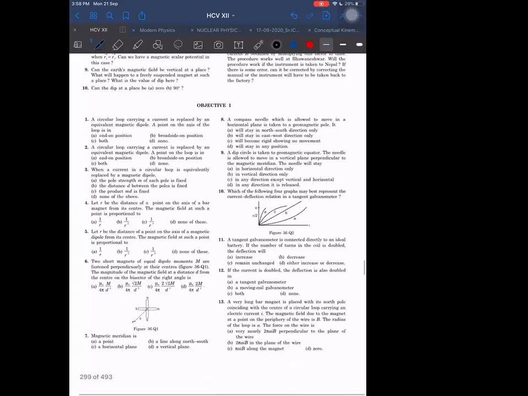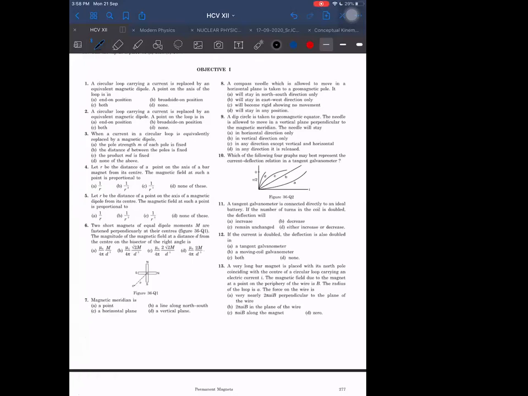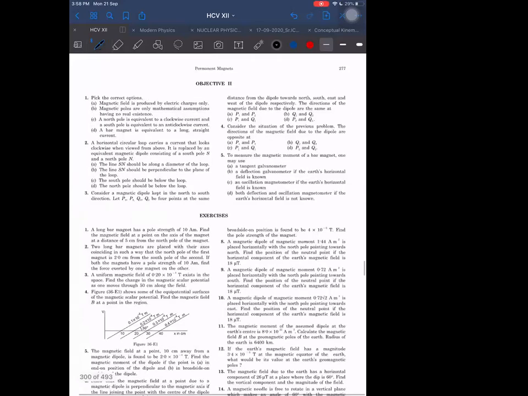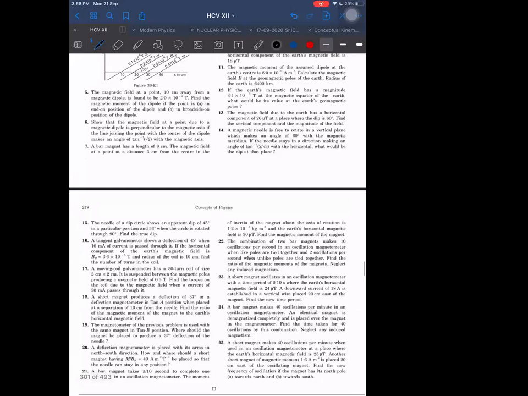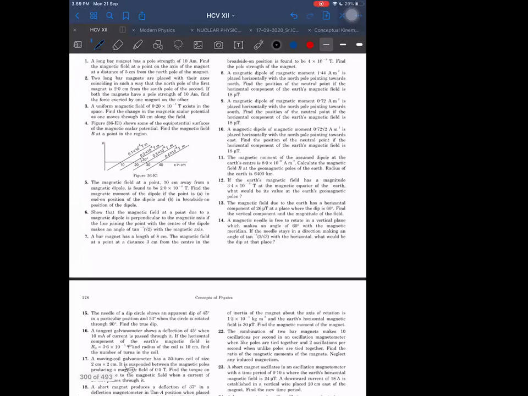In objectives also, you can do, I think, up to 13, except 11, 12. In objective 1, I think you can understand and find out yourself. Maximum questions are based on the syllabus only. Few questions will be out of syllabus that you don't have to do, like deflection magnetometer. Magnetometer is not done, leave these here.